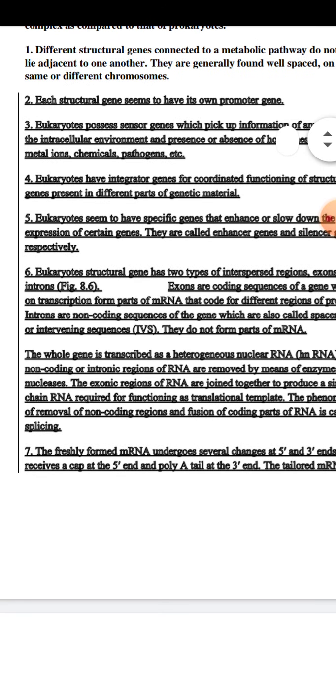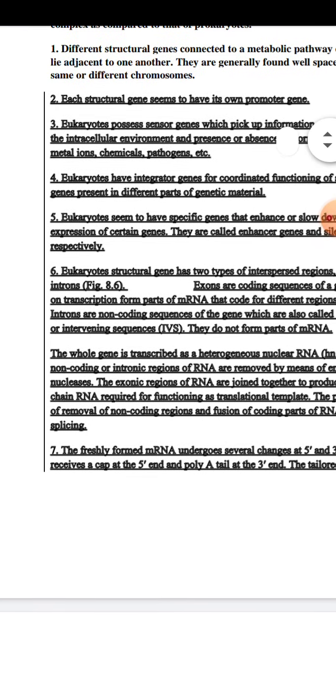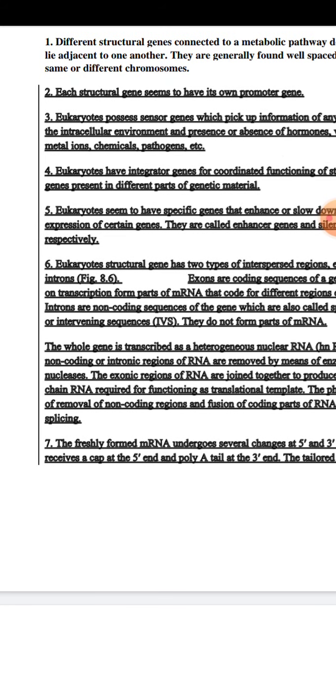The non-coding or intronic regions of RNA are removed by means of enzymes called nucleases. So for protein synthesis, transcription requires the complete continuous sequence of the exon regions only, as they are the coding sequences.